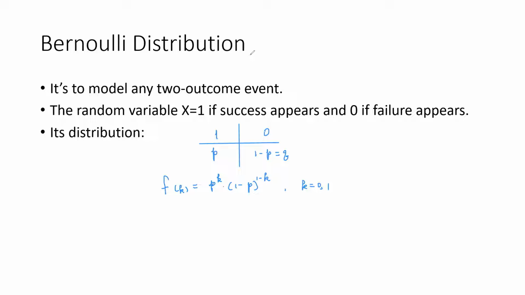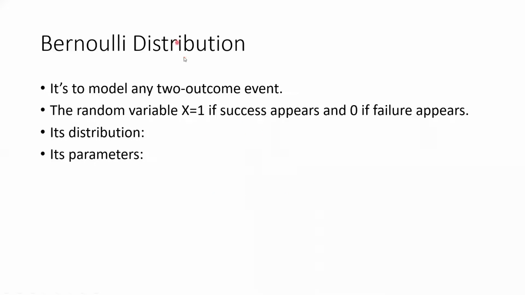And for its parameters, we usually use the mean and standard deviation. Our mean is just p, and the variance is pq, so variance sigma squared is p times q. We can calculate it very quickly. You have 1, you have 0, with probabilities p and q.